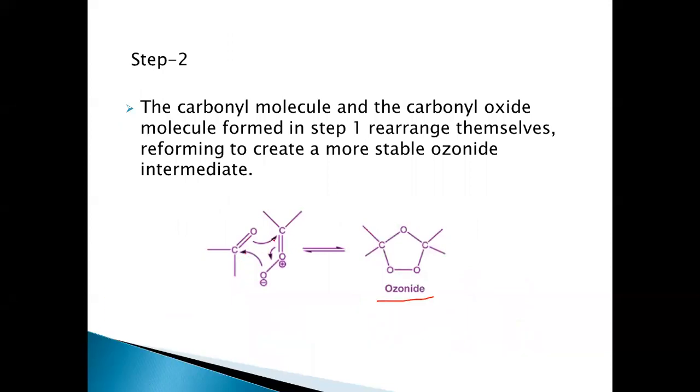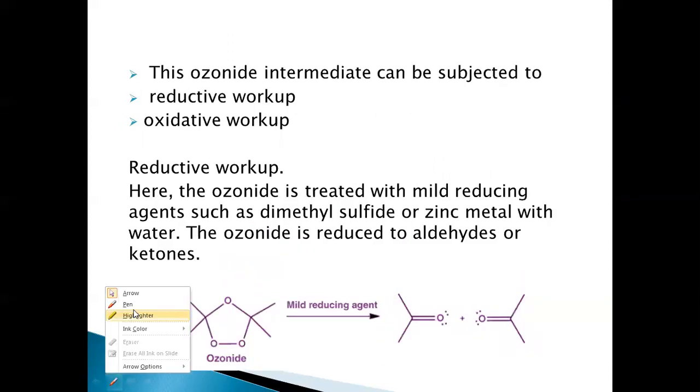So the molozonide, which is unstable, rearranges itself into the ozonoid, and this intermediate can be subjected to reductive workup or oxidative workup.